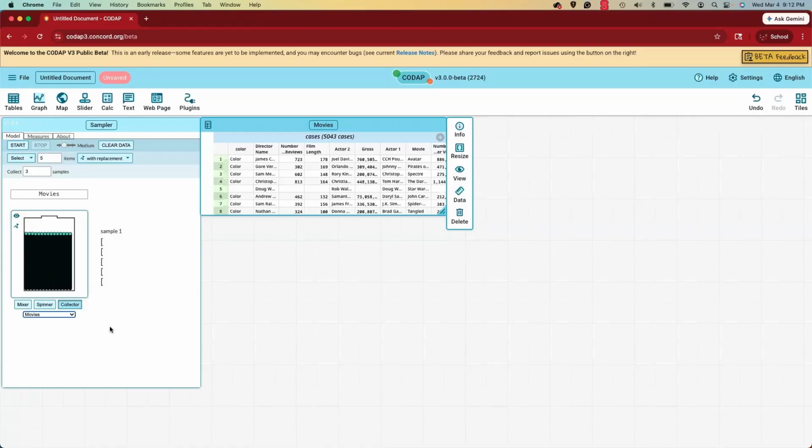And now here you can see that my data has been populated into the collector where each movie is represented by a ball. I'm going to treat this dataset as a population, even though realistically it is missing movies. Let's say I want to take a sample of these movies to approximate the average length of movies. I want to sample 45 movies from my population, so I will change the items to 45. And I want to do this 5 times.